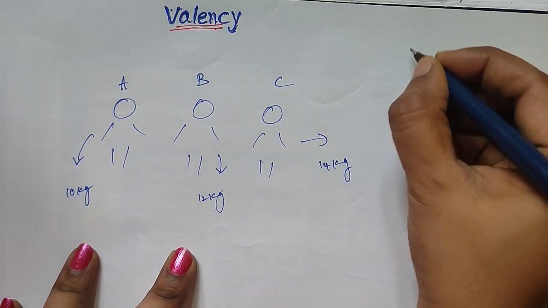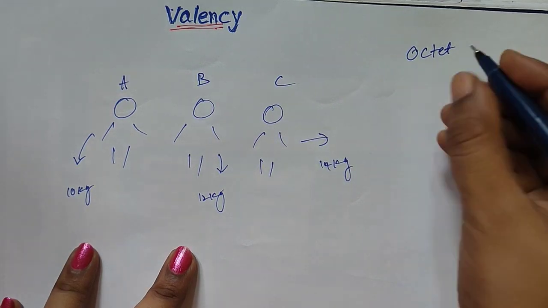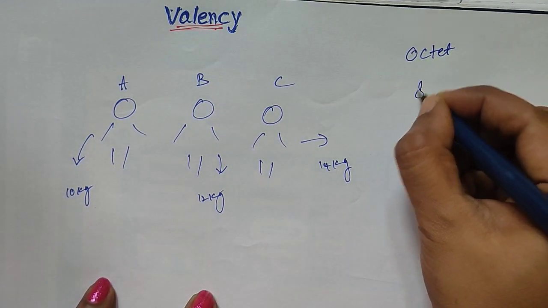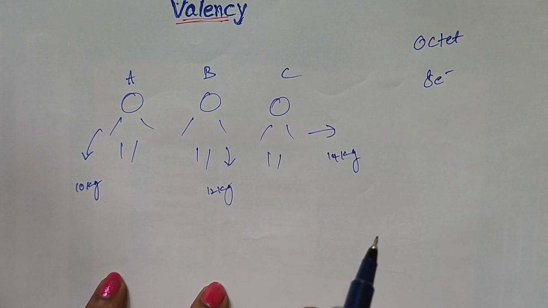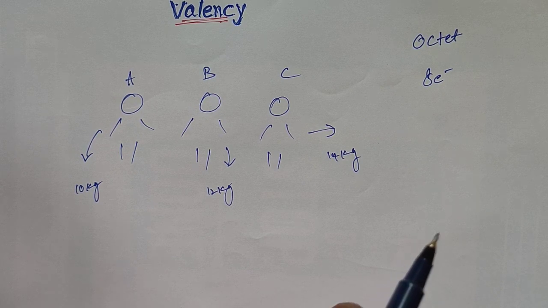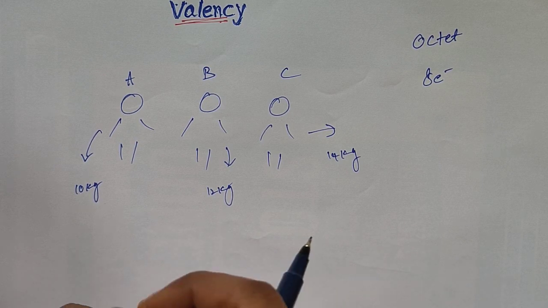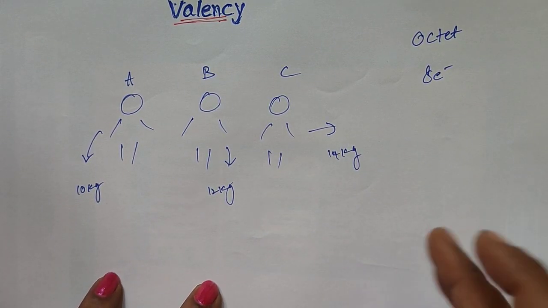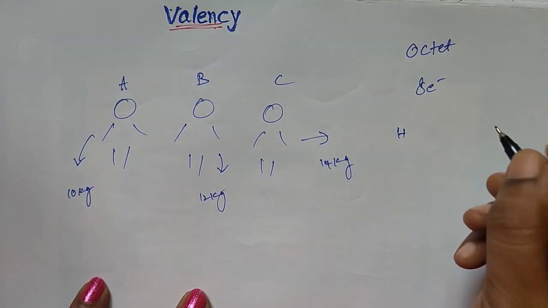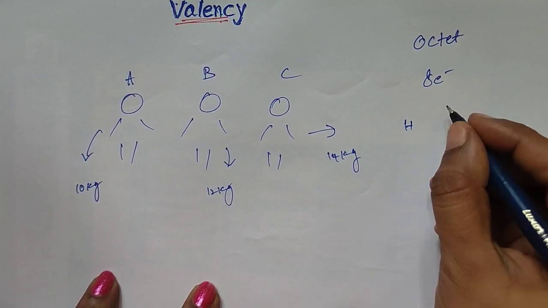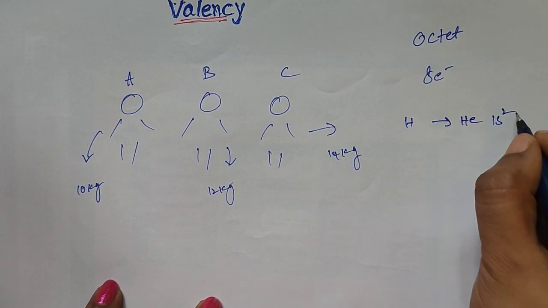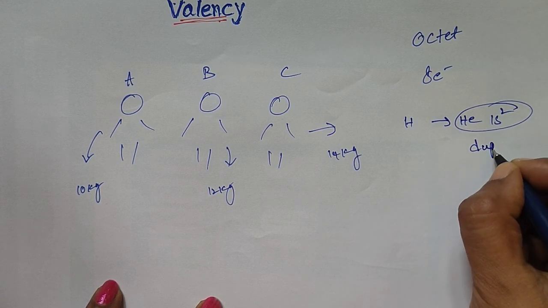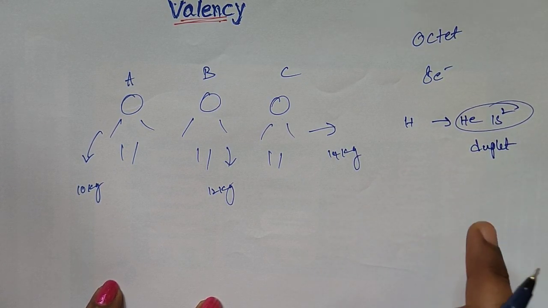We have one rule for valency, that is the octet rule. Octet rule means the valence shell should have 8 electrons. When they form a chemical bond, they should have the octet configuration, the nearest inert gas configuration. For example, if you take hydrogen, what is the nearest inert gas configuration? That is helium, 1s2, right? This is a duplet configuration. This is not an octet configuration.